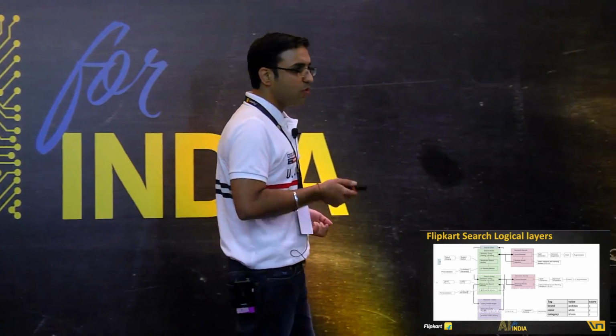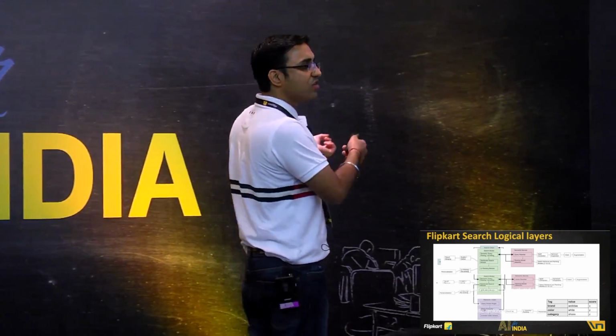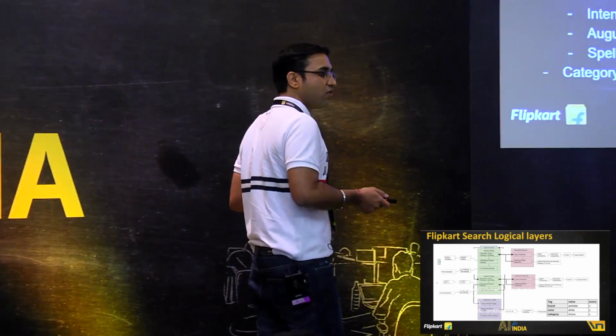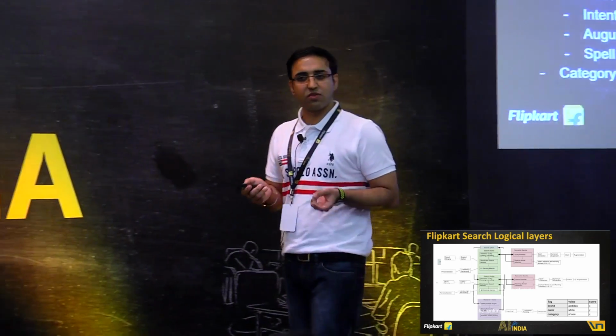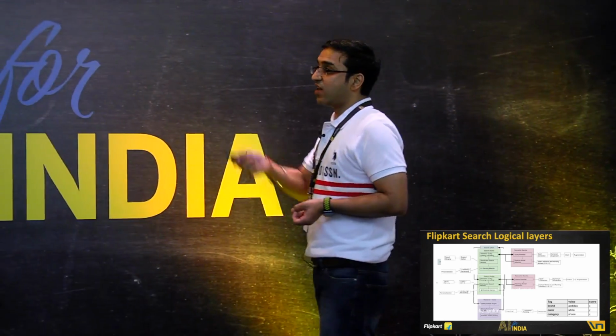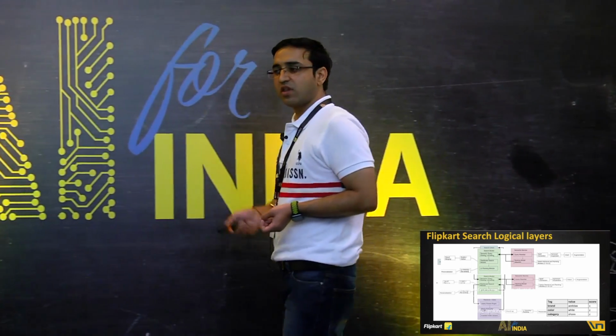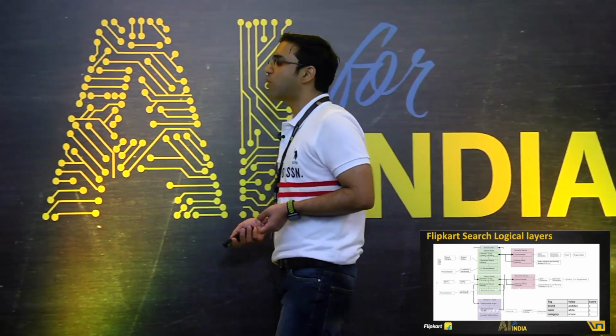It also does deductions, which is an interesting thing. So if you're searching for mobiles under 10,000, this is a layer which is going to understand your intent that you're looking for a category called mobiles, and that you're looking for a price range under 10,000.